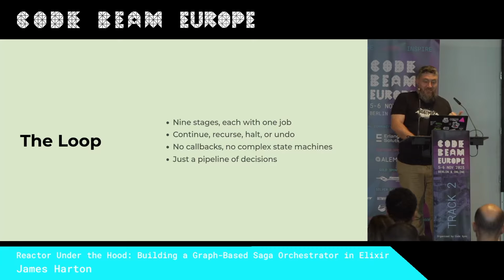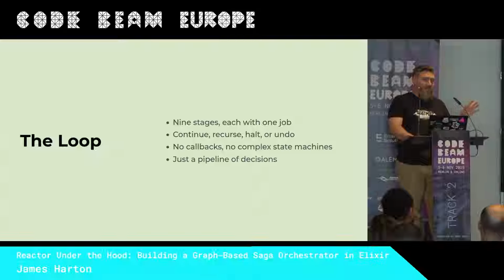So we've seen how the 3-attempt pattern prevents these deadlocks, but that's one part of a larger orchestration. And remember I said every stage can return one of 4 things: continue to the next stage, recurse with a new state, halt execution, or trigger an undo. And this consistent pattern is what makes the whole thing tractable for our small human brains.